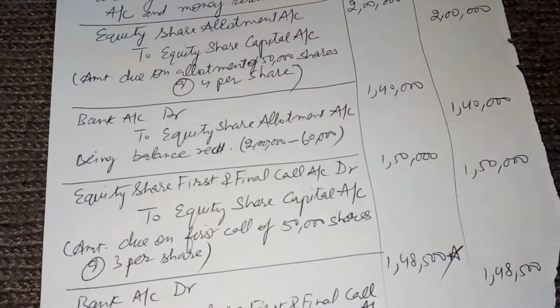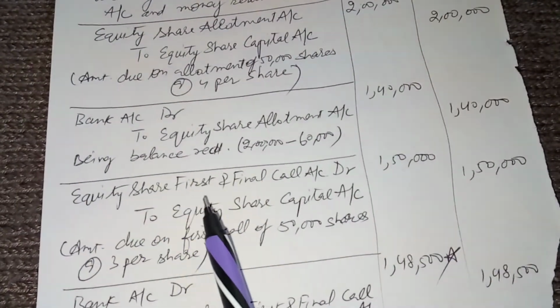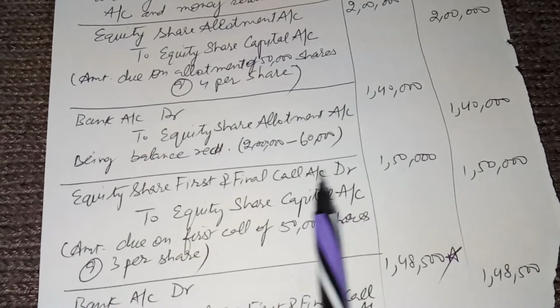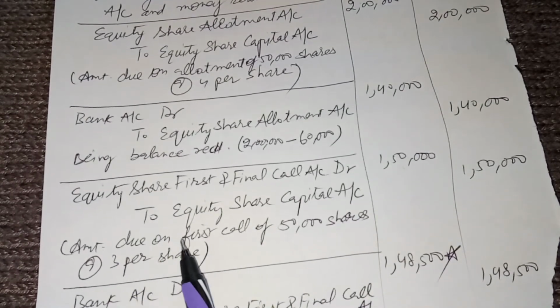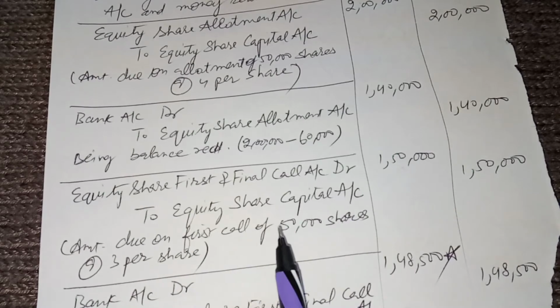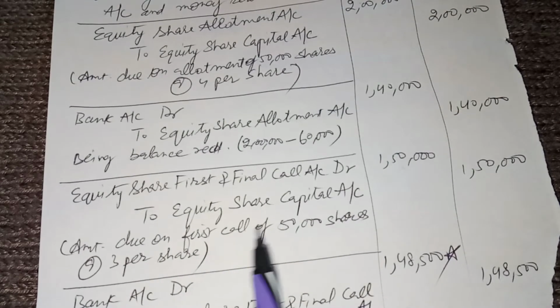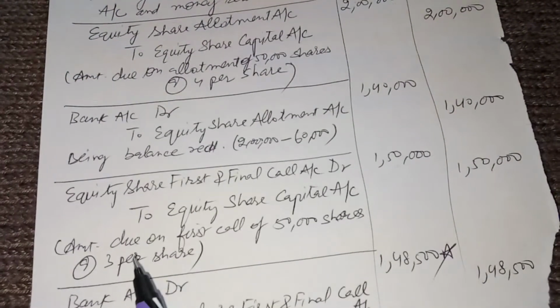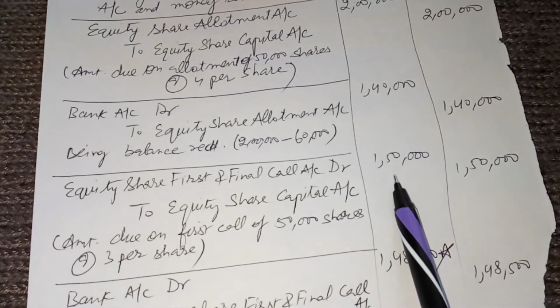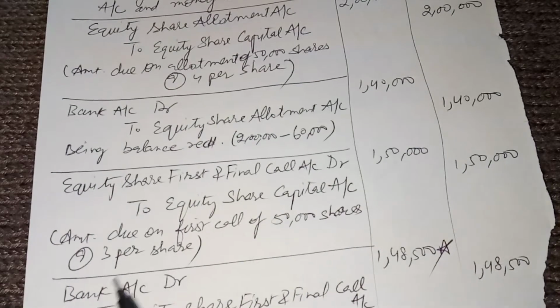Now equity share first and final call account debit to equity share capital account, being the amount due on first and final call of 50,000 shares at the rate of rupees 3 per share. So it is 1,50,000. 50,000 into 3.